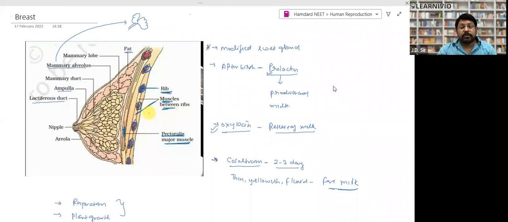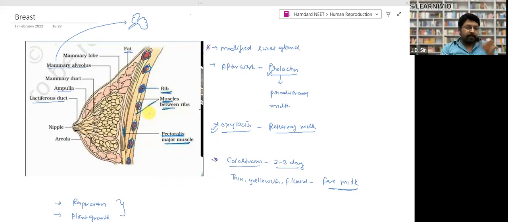And more than nutrition, it provides the disease fighting capability to the young one, because this milk contains antibodies, the disease fighting capability, right? It makes the passive immune system. This is all about this chapter.